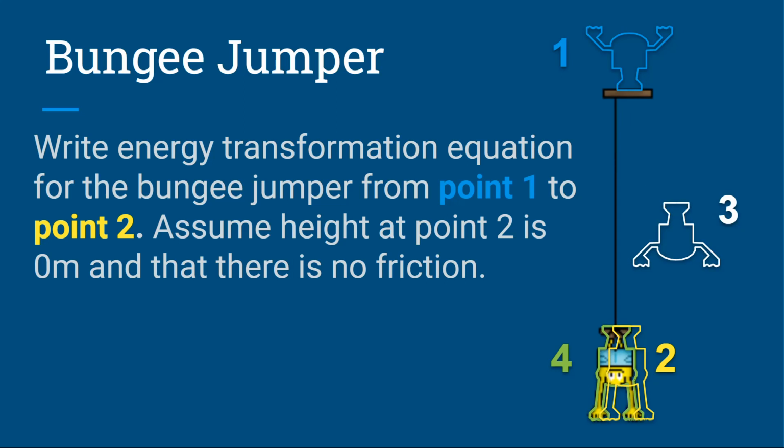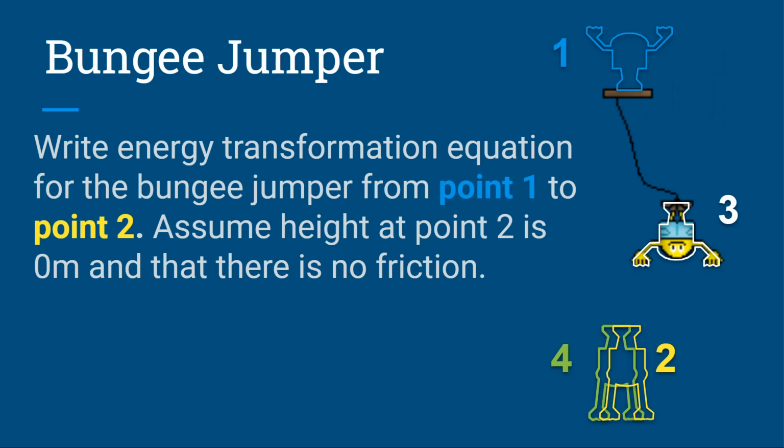Okay, so with that said, energy form at point 1. When he's just standing up there, so Austin, when he's on top of that platform at point 1, what energy form does he have? GPE, gravitational potential energy. He's not yet moving. Nothing has been stretched. The bungee cord is not stretched yet. It's just gravitational potential energy at point 1.